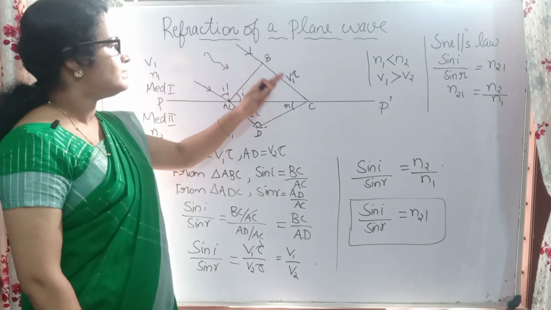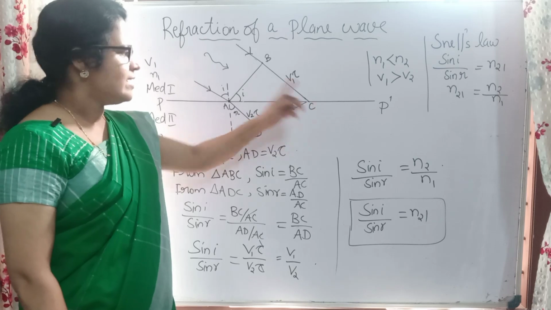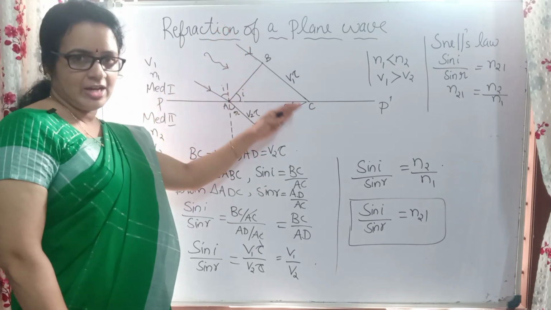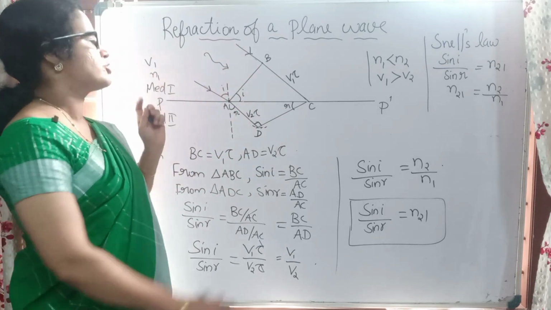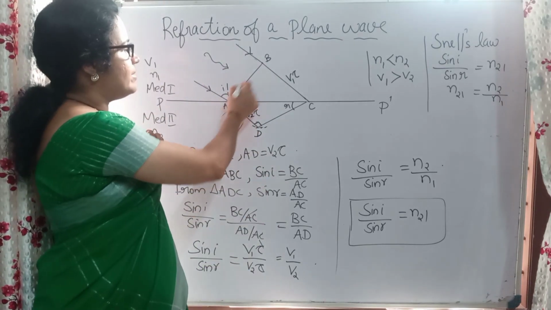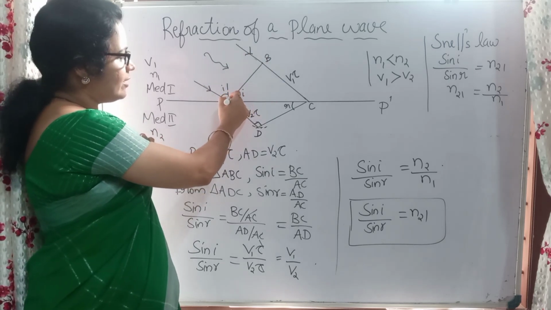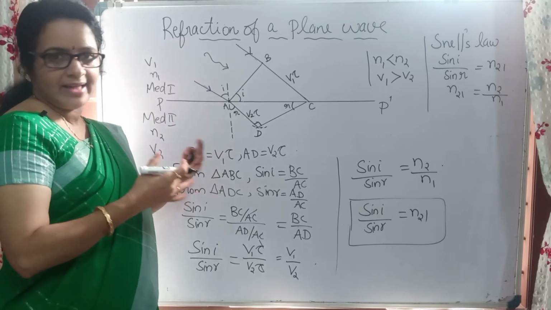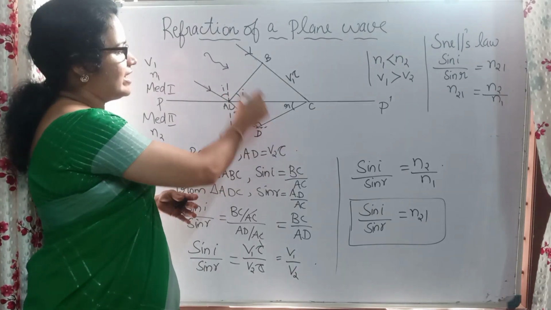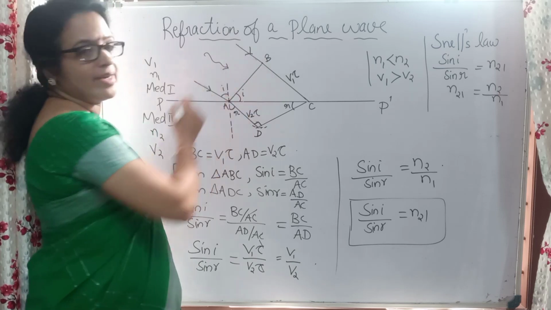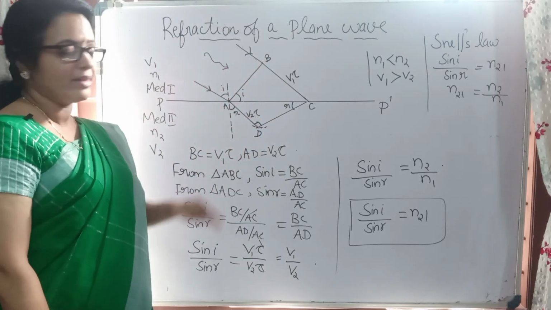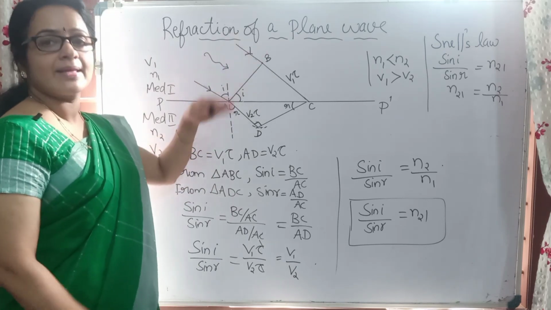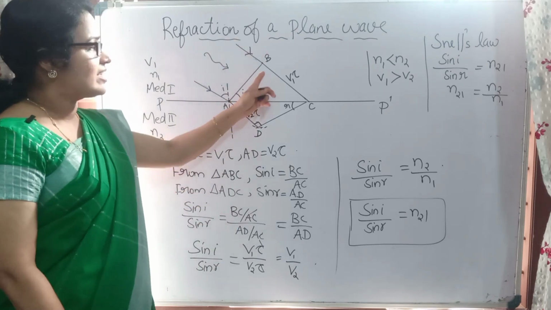So by the time it reaches C, this also might have traveled. It is a plane wave that is coming, and we have considered only two portions of this plane wave, A and B. Here, at all points, secondary wavelets will be originating, that we know. So waves travel from all of these. We are taking only these 2 points to understand, otherwise it is difficult to understand the diagram. So we consider only 2 points. At all these points, secondary wavelets originate, that is moving.